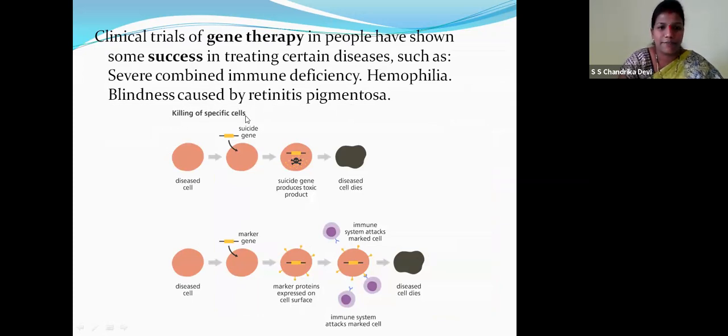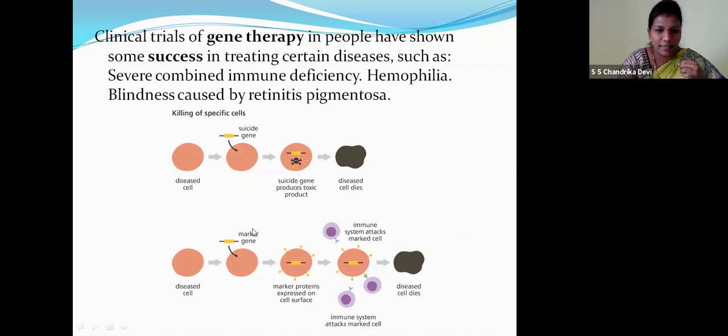So, killing of specific cells. So this is the disease cell, children. This is the suicide gene. So children, we have seen in the lysosomes also. What will the lysosomes do? In the 9th class we have studied, yes, they will digest and burst out. So they are called the suicidal bags of the cell. The same way, in this killing of specific cells, the suicide gene is inculcated over here, and the disease causing cell dies, right?